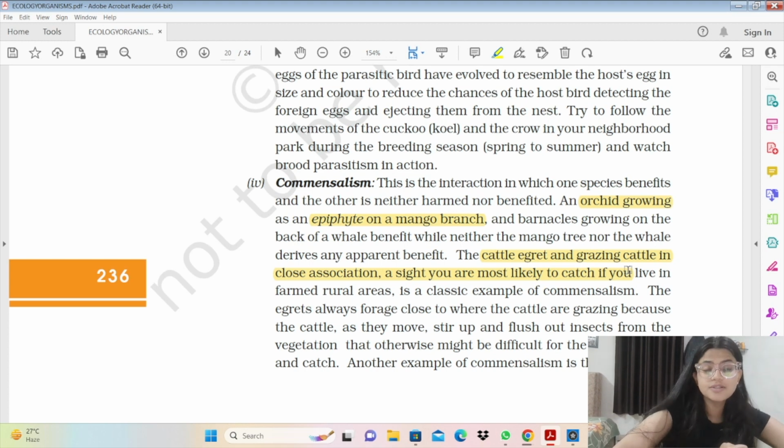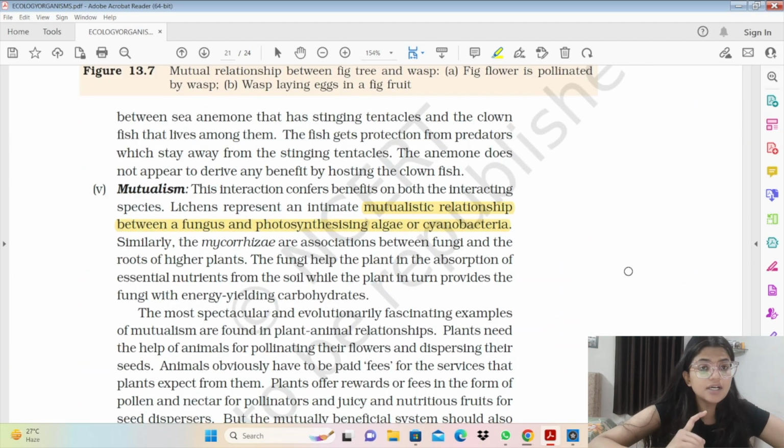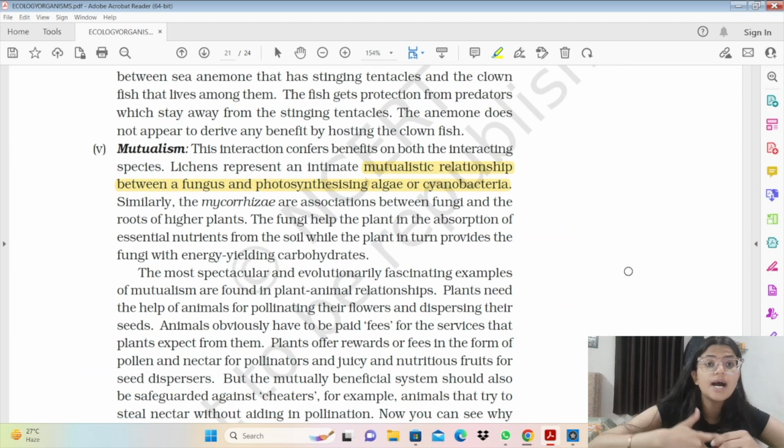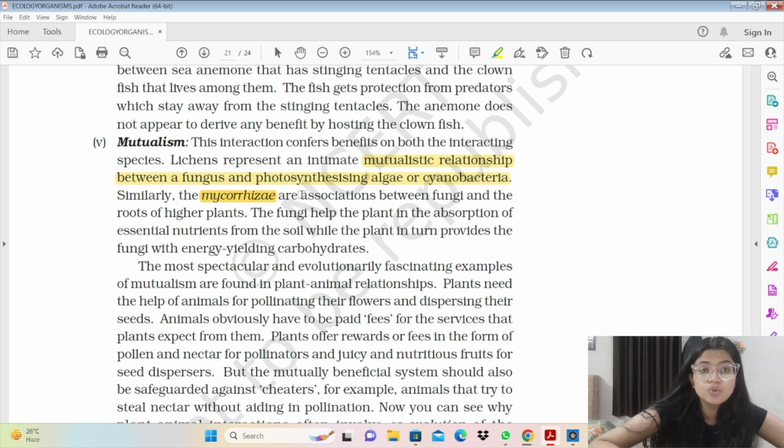Now we have mutualism. म्यूचुअलिज्म में दोनों की obligatory relationship होती है and both of them are eventually benefited. And this is a relationship जहाँ एक अगर extinct हो जाएगा तो दूसरा भी हो जाएगा. As we have the lichens. Lichens are a mutualistic obligatory relationship between the plant species or cyanobacteria autotrophic and the certain fungus. And then we have this mycorrhizae, which have the fungal. In this, the mycorrhiza are the association between fungi and the roots of higher plants.